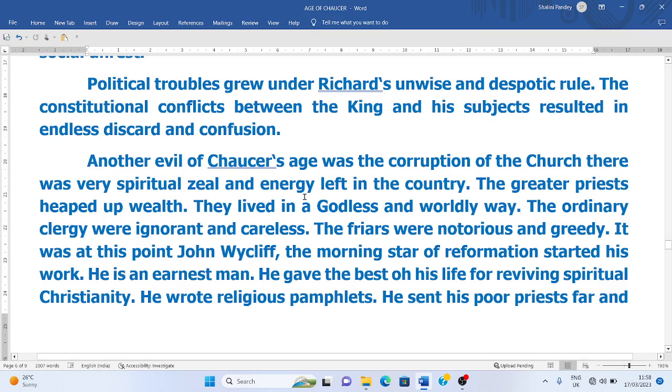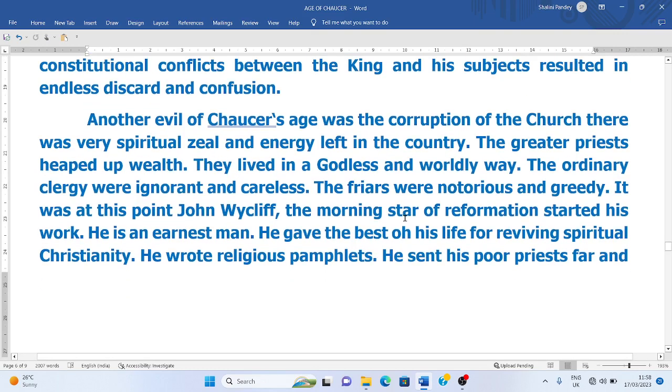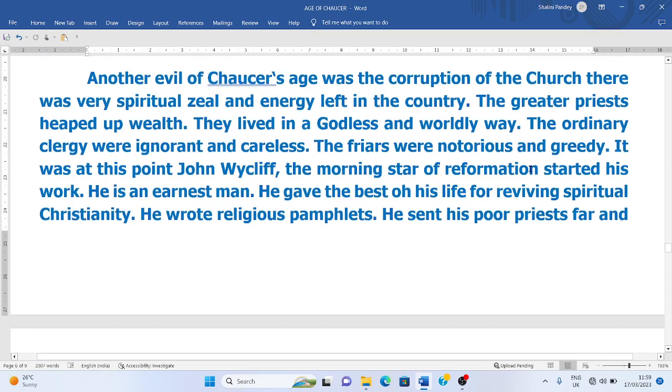Another evil of Chaucer's age was the corruption of the church, and there was very little spiritual zeal and energy left in the country. So the clergymen and the churches of England were corrupt at that time, and this can be seen in the Canterbury Tales, especially in the Prologue to the Canterbury Tales by Chaucer. The greater priests heaped wealth. So priests were having wealth, and they lived in a godless and worldly way. And the ordinary clergy were ignorant and careless. So the priors were notorious and greedy.